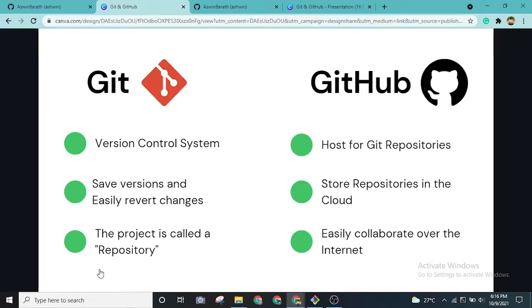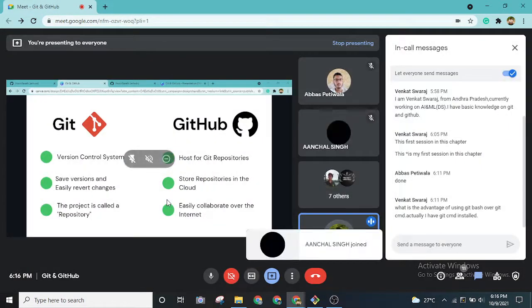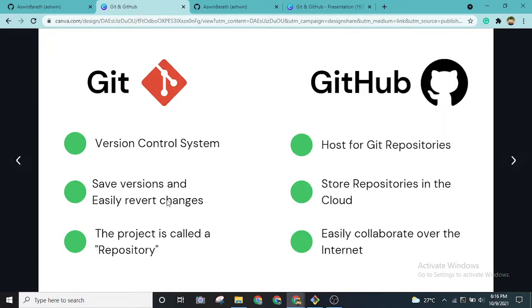Let me tell you more about what versions are. Let's say I built the project to a certain extent, and that project was working properly. When I was integrating another person's feature into my project, it stopped working. In those cases it is very difficult to go back to the previous state.